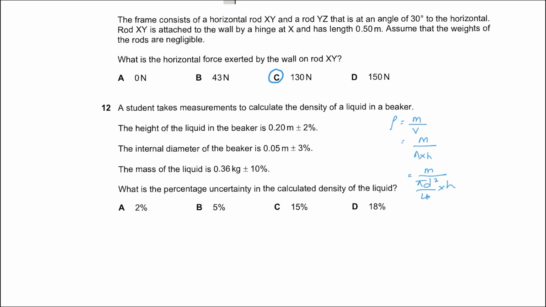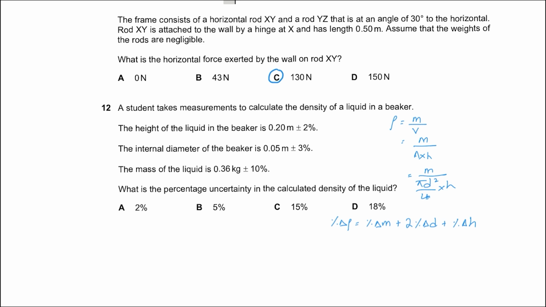So the percentage uncertainty in density will be equal to the percentage uncertainty in mass plus 2 times the percentage uncertainty in diameter plus the percentage uncertainty in height. When two or more quantities are being multiplied or divided, the percentage uncertainties get added up.